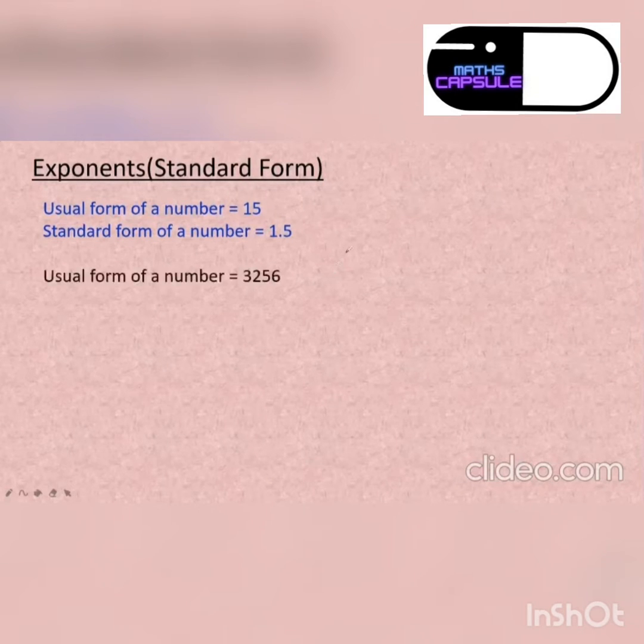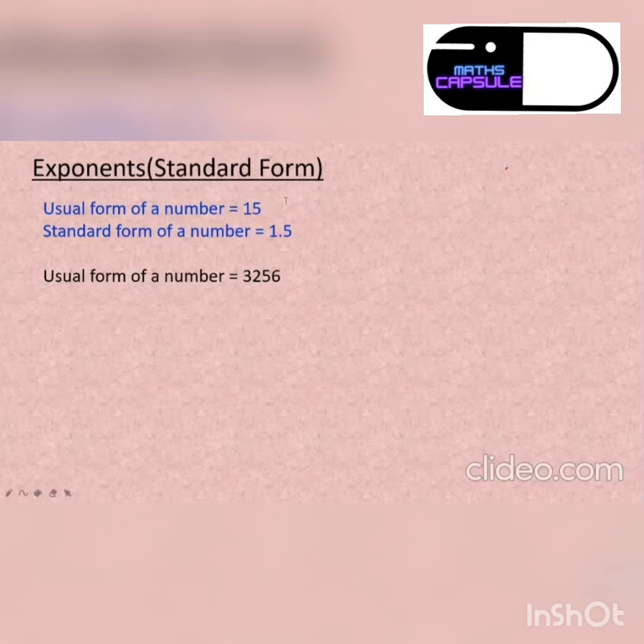So let's take another example. Let's say the usual form of a number is 3256. Now, can you tell me the standard form, all of you in the chat, please? All of you please open your chat boxes and write down the answer. Arzu, very good. Mahanya, very good. Dipanshi, no. Anshika, very good. Nethlin, no, wrong. Soham, wrong.